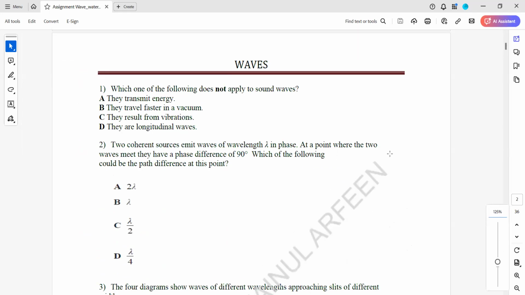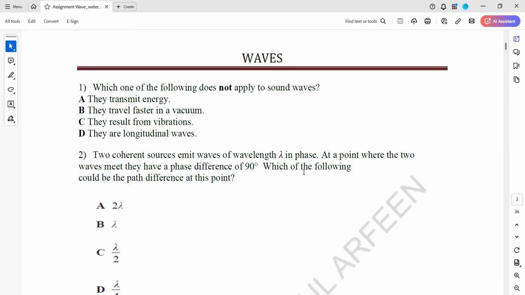Which of the following does not apply to sound waves? They transmit energy, they can travel faster in a vacuum, they result from vibration, they are longitudinal. So which does not apply to sound waves? B, actually, because sound waves cannot travel through a vacuum, so how will they be faster?